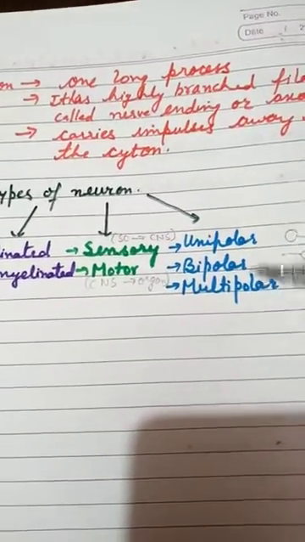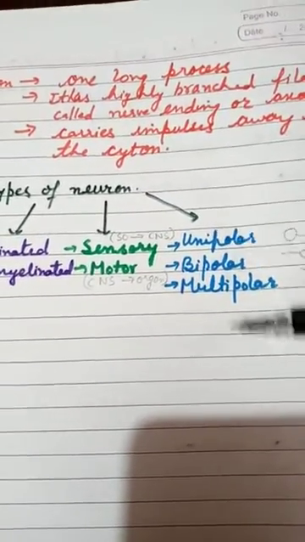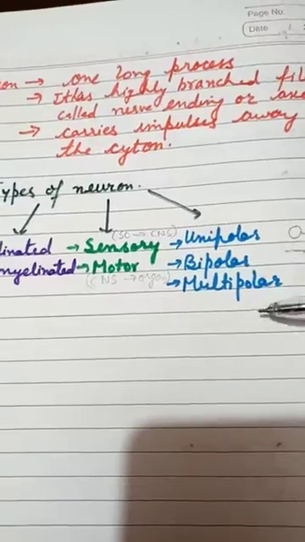Now we have three more types. The third type again has three kinds: unipolar, bipolar and multipolar.